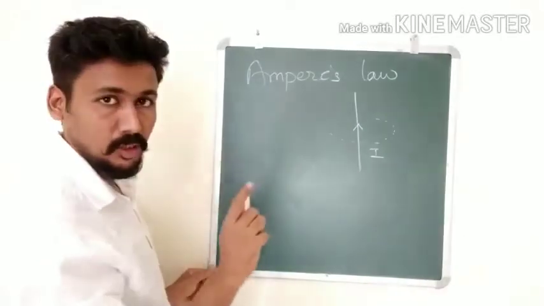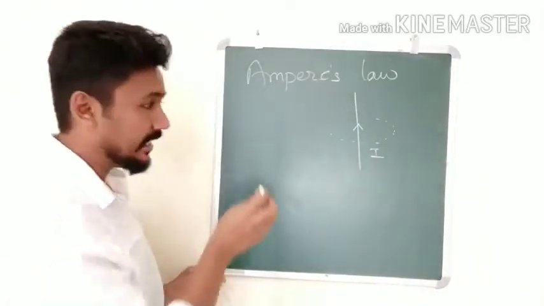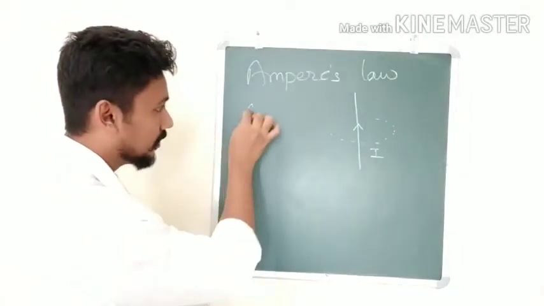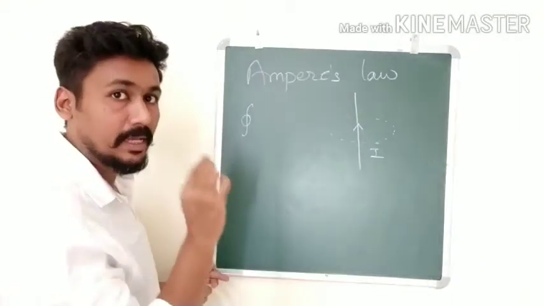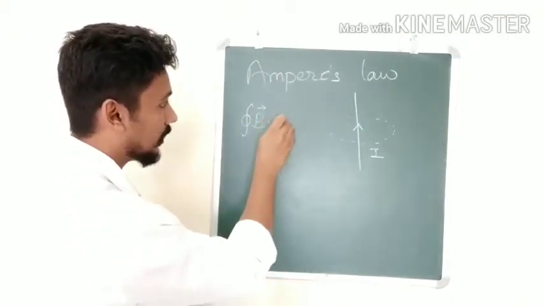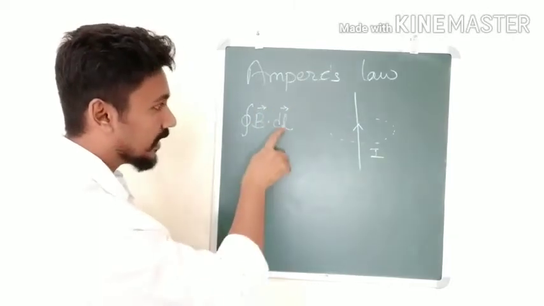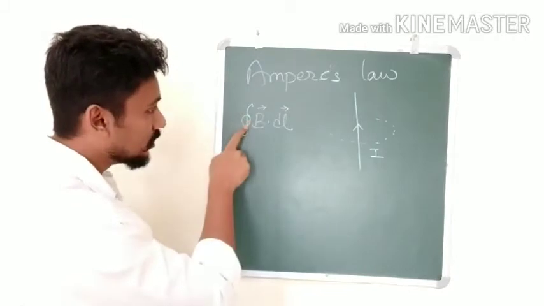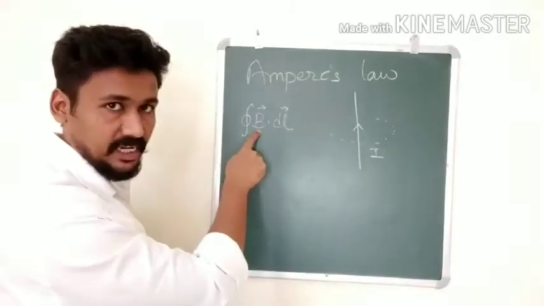So Ampere's law says the closed line integral, which we write like this, of the magnetic field, B dot dl. This dl comes from the length element of that particular loop. So this is the closed line integral of the magnetic field.